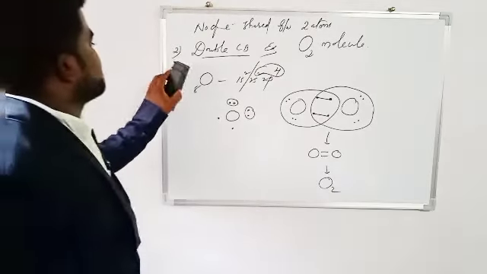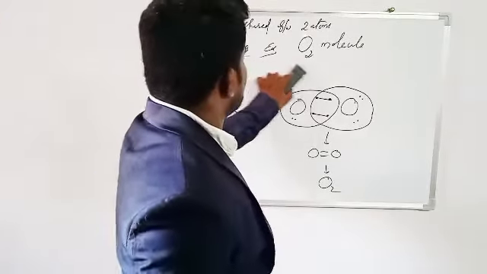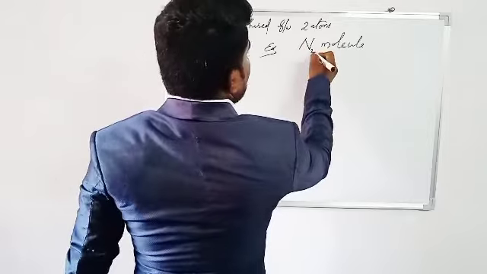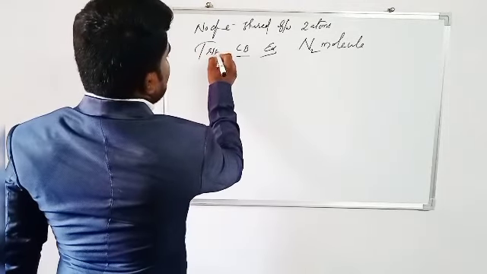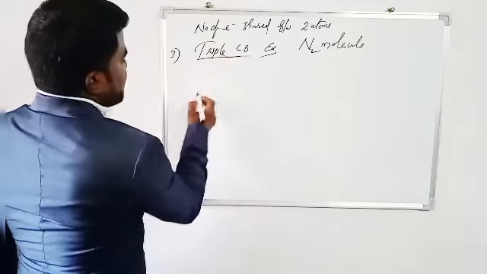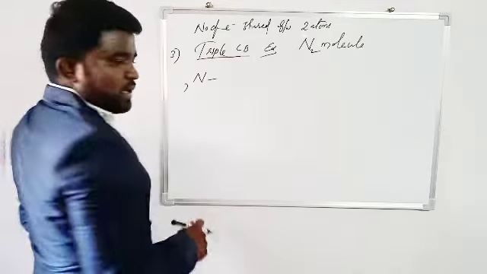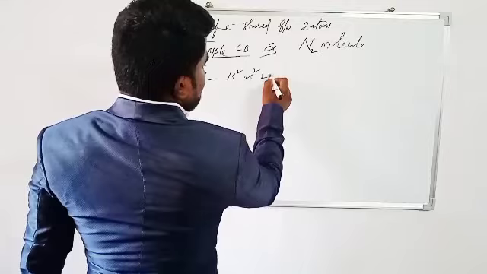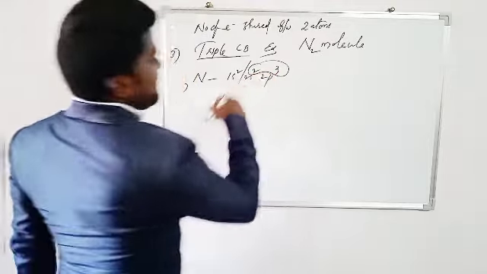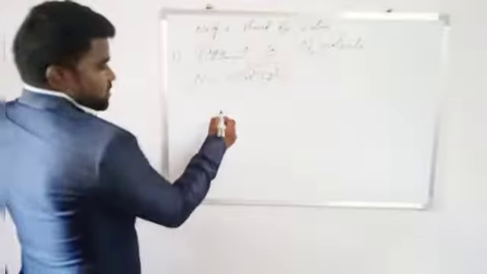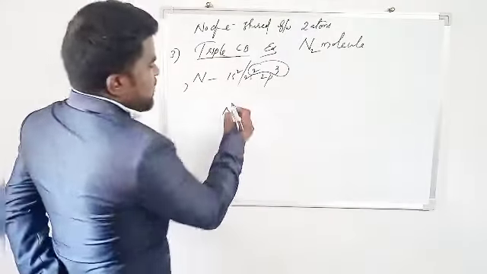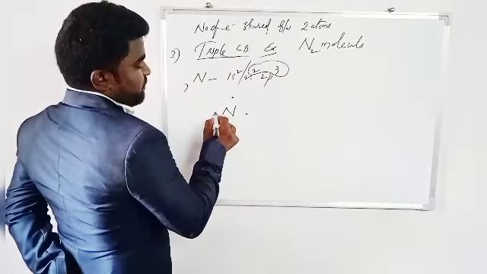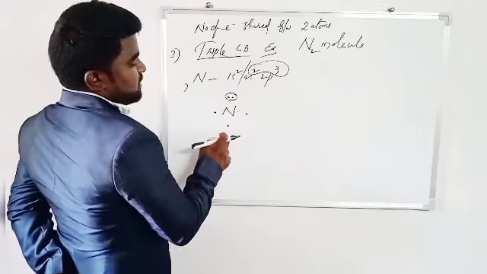Next, triple covalent bond. The example is the N2 molecule. Nitrogen atomic number is 7, electronic configuration 1s2, 2s2, 2p3. How many valence electrons are there? 5. According to the Lewis dot method, 5 valence electrons: 1, 2, 3, 4, 5. One lone pair and 3 bonding electrons.